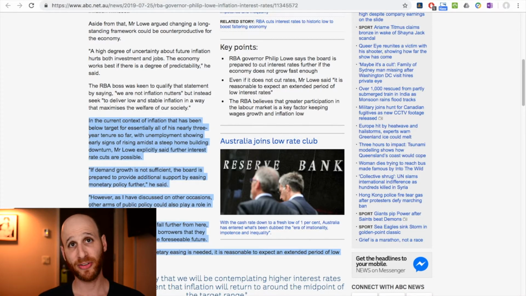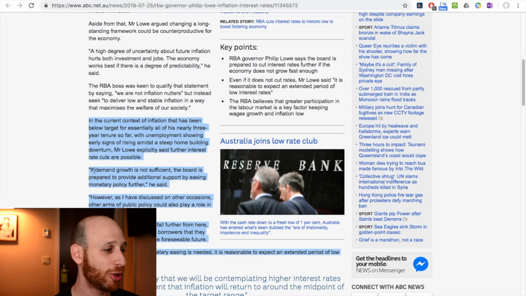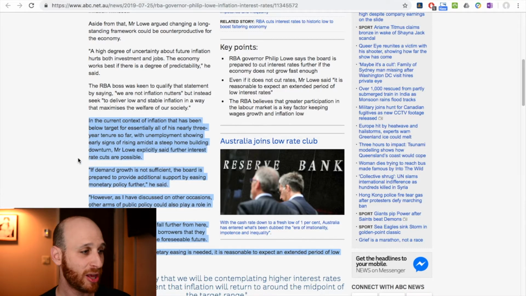Remember, the RBA's target band for inflation is 2 to 3% over the course of the business cycle. With unemployment showing early signs of rising amid a steep home building downturn, Mr. Lowe explicitly said further interest rate cuts are possible, so the cash rate in Australia could go even lower.